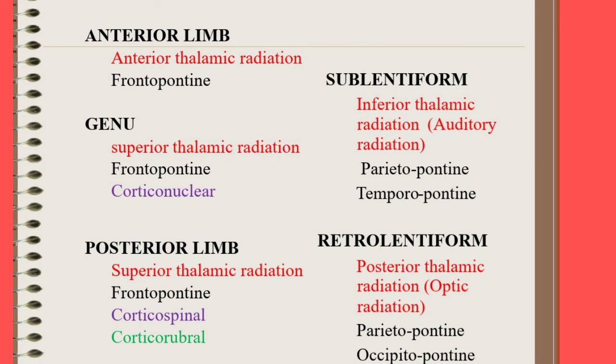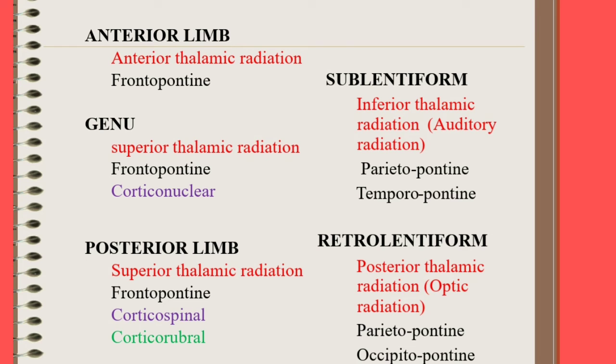A small recap about the fibers passing through the anterior limb, genu, posterior limb, sublentiform and retrolentiform part. Through the anterior limb, the anterior thalamic radiation and frontopontine fibers pass. Through the genu, superior thalamic radiation, frontopontine and corticonuclear fibers.